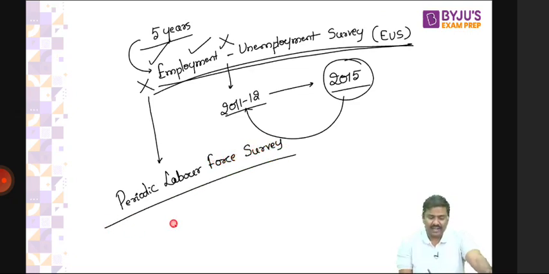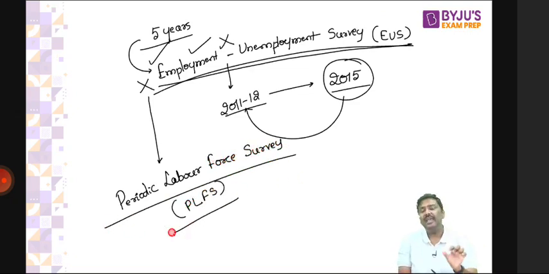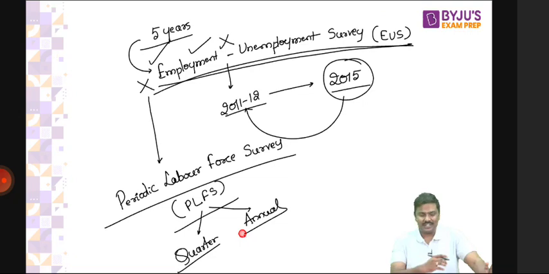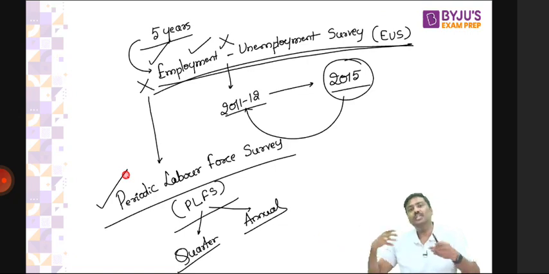This is the data mainly used by the government, published once every quarter. PLFS is more of a labor data, published once every quarter, and the data for employment and unemployment is published for every quarter. For the annual, that is a full financial year, the data is also published. Now tell me, based on this, don't you think PLFS will provide better representative data for you to make policies? Is it not giving you the most recent, accurate data using which you can make better policies?